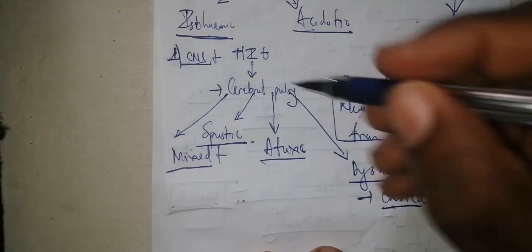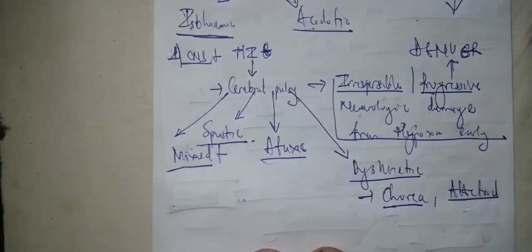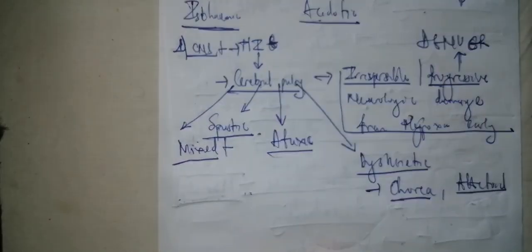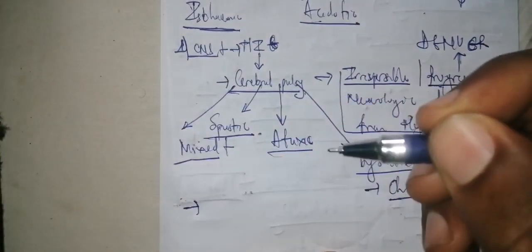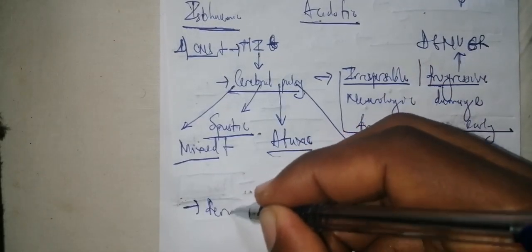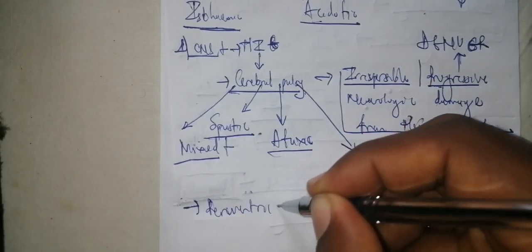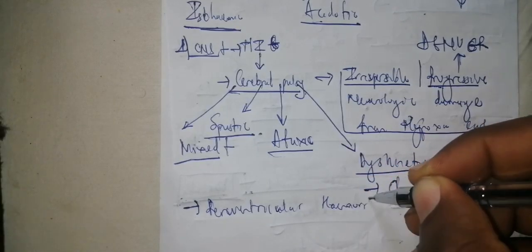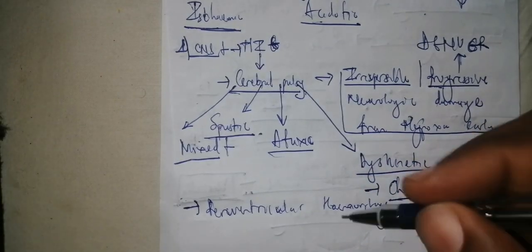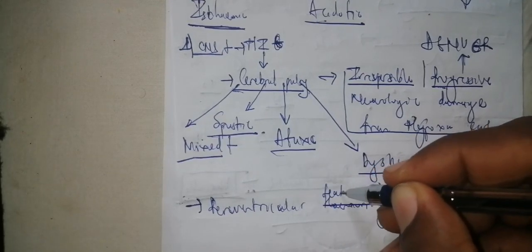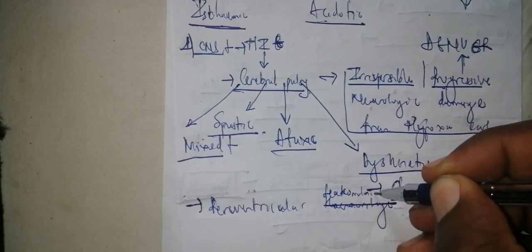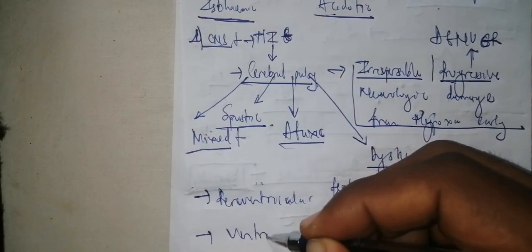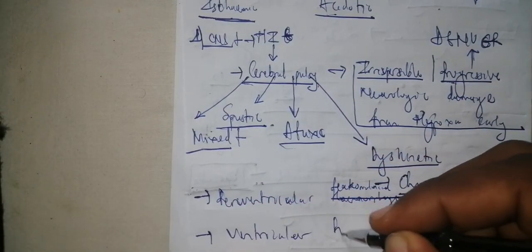Is it clear? Now, after visualizing hypoxic ischemic encephalopathy, cerebral palsy is going to be a late complication. Next, after hypoxic ischemic encephalopathy, you're going to have periventricular hemorrhage. Now, the simple answer to why is there's a periventricular leukomalacia, and there's going to be ventricular hemorrhage.